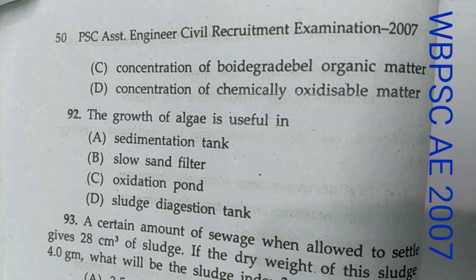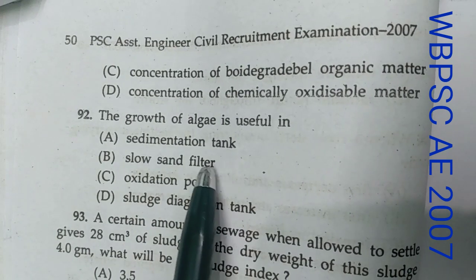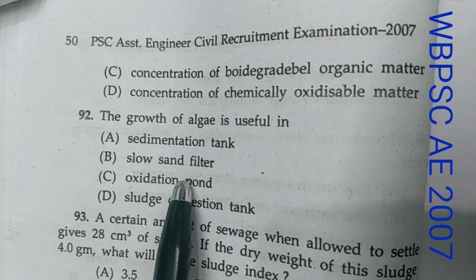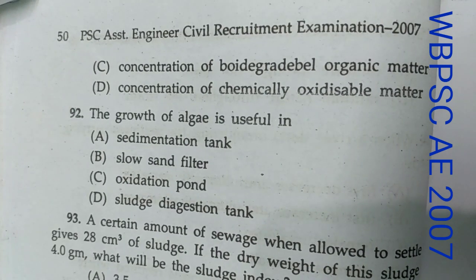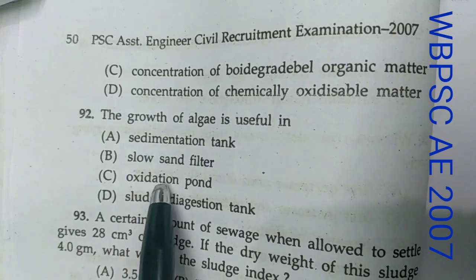Algae grows using the energy from the sun and carbon dioxide, and the inorganic compounds released by the bacteria in water. So a symbiotic process happens in oxidation pond between the algae and the bacteria. So option C is the answer.